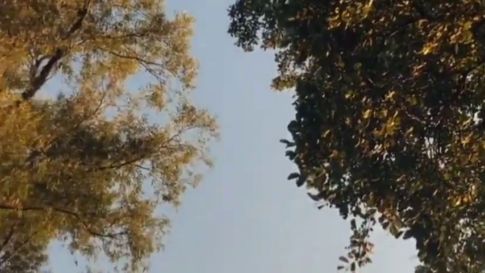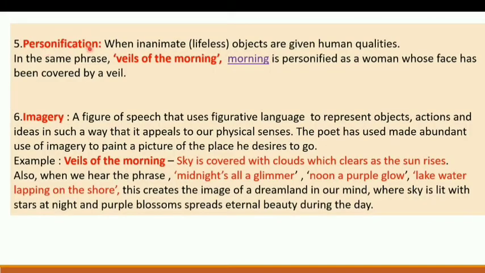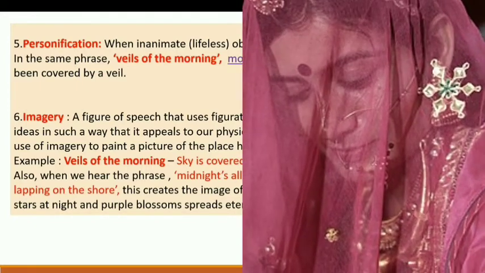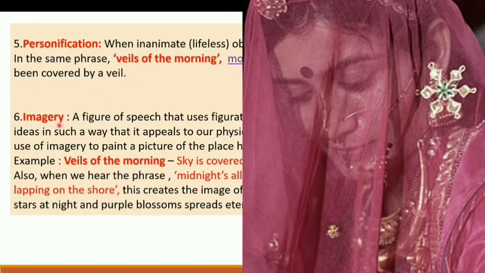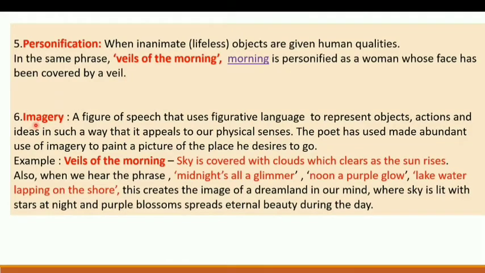The next poetic device used in the poem is personification. Now, what is personification? Personification is a poetic device in which human traits or human qualities are attributed to something abstract or non-living. So when lifeless objects are given human qualities, it is known as personification. In the same phrase, veils of the morning, morning is personified as a woman whose face has been covered by a veil. The next poetic device used is imagery.